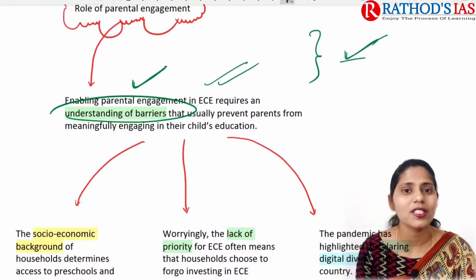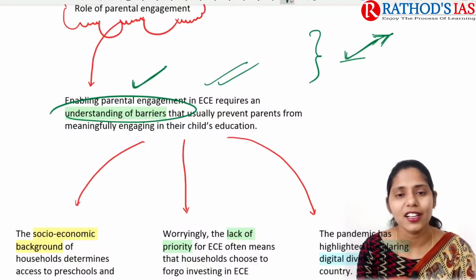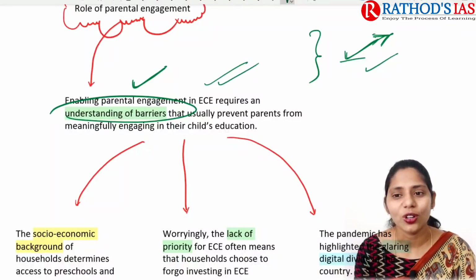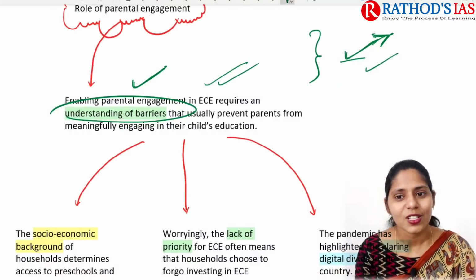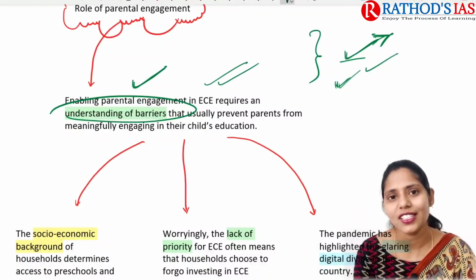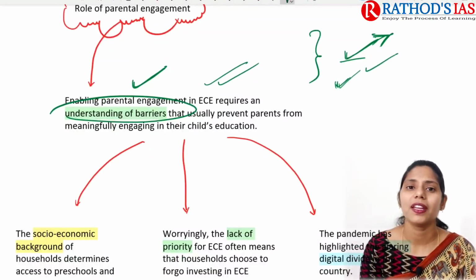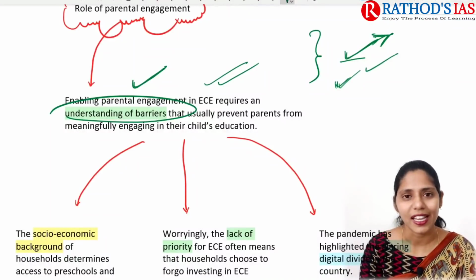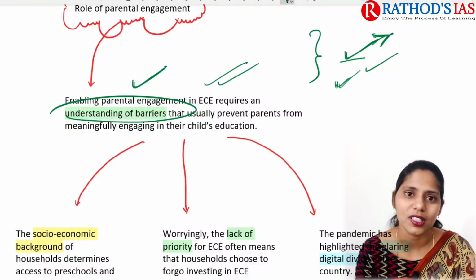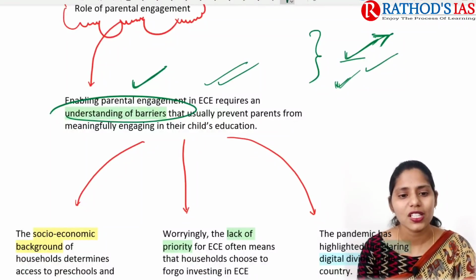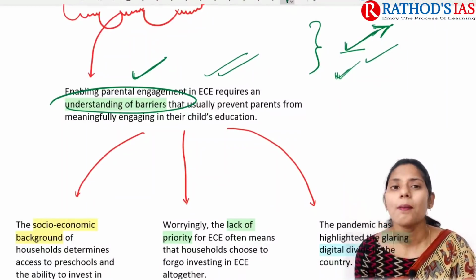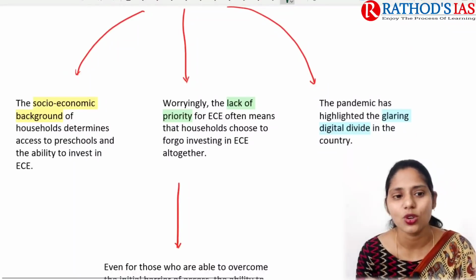There are many UPSC final toppers who come from a very, very small background, like auto rickshaw pullers. Not only this, there are a number of case studies we can see in our daily life where parents, even daily wage laborers, try to send their children to school, right? Because of this, we can say parent engagement is very, very important for the overall development of children, but there are many barriers that parents are facing.